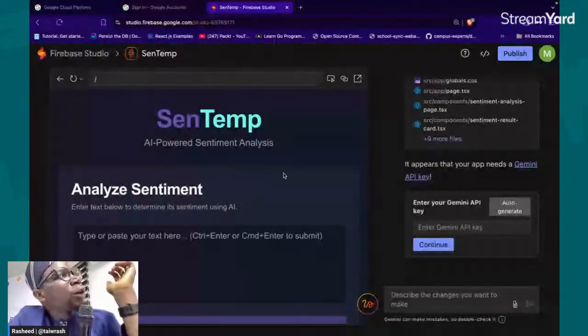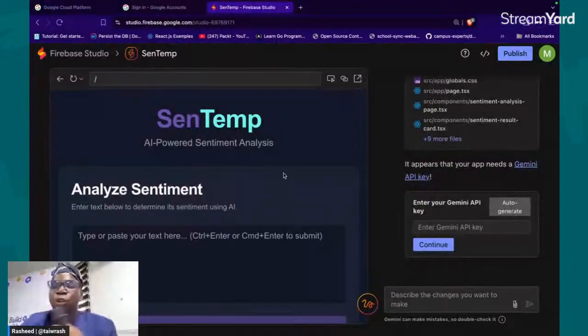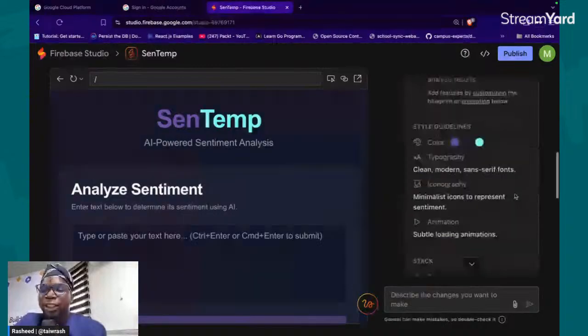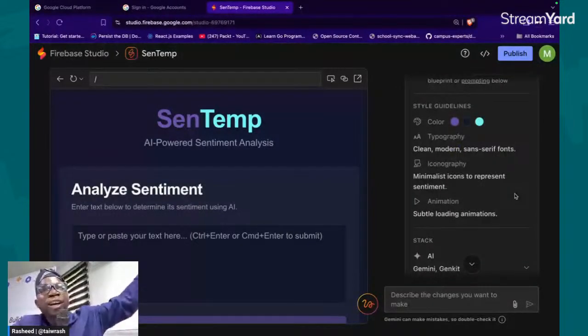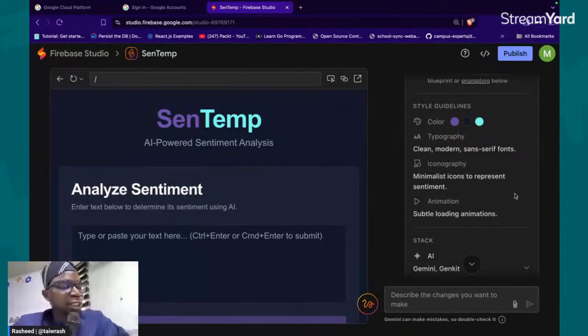Okay, so we got to a stage. So you can read everything we are doing. We tell it to prototype this, and you can see how it works. You can see that we told Gemini to use a dark theme. That's where we are getting this dark background. If you do not put that, most of the time you get a white or a light background, right?